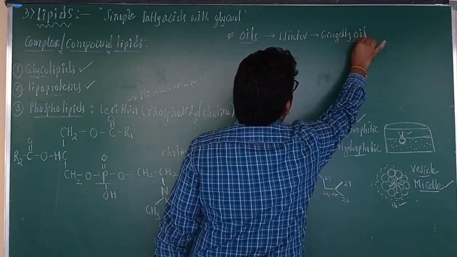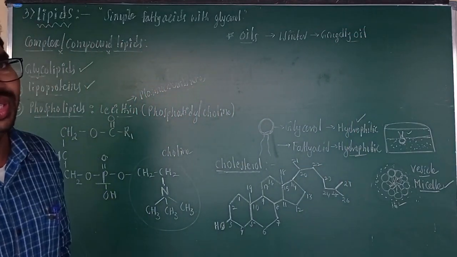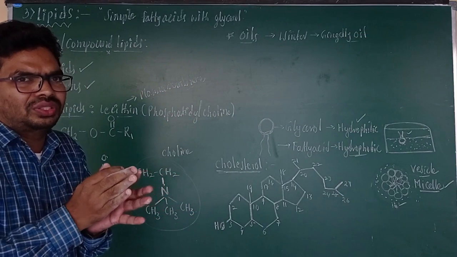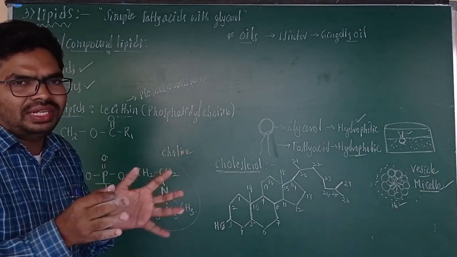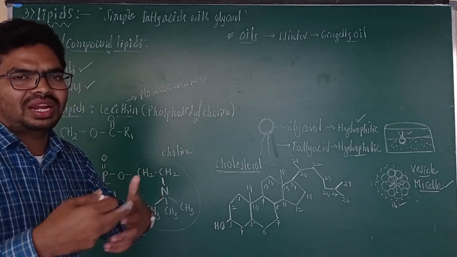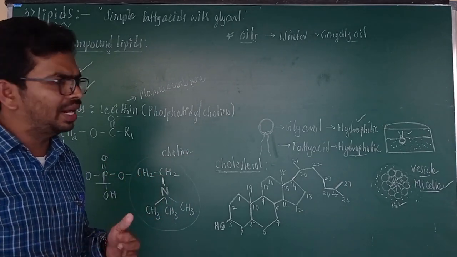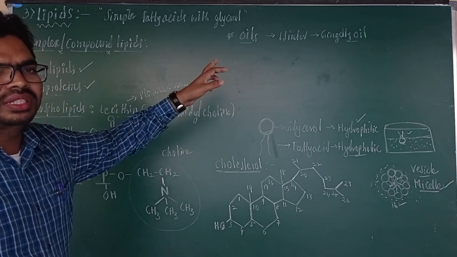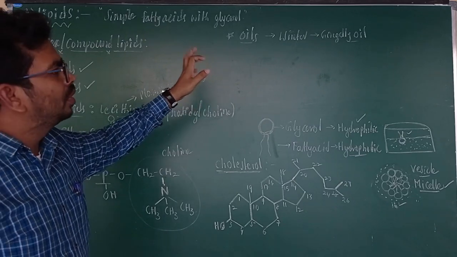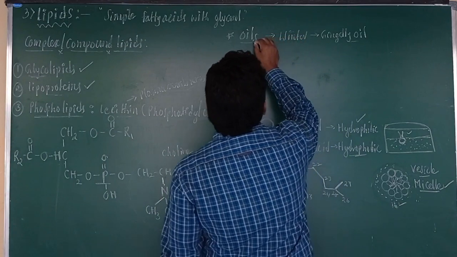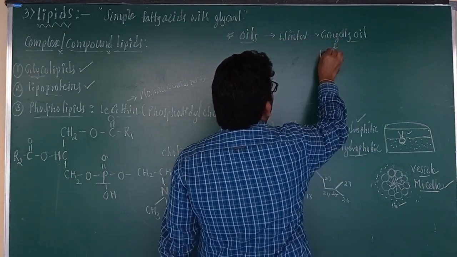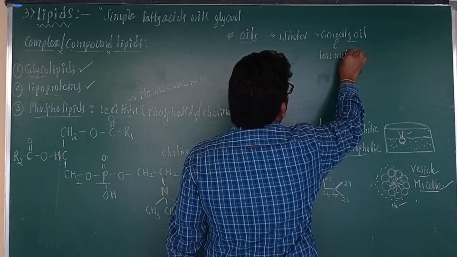Why? Because those have unsaturated fatty acids. Even at low temperature they do not associate with each other. The fatty acid tails are bending because they have double bonds between carbon atoms, and so even in the winter season they remain in oil form, because gingerly oil has a low melting point.